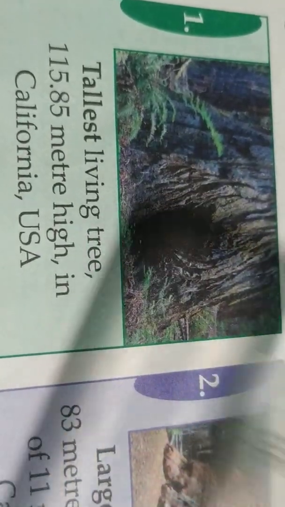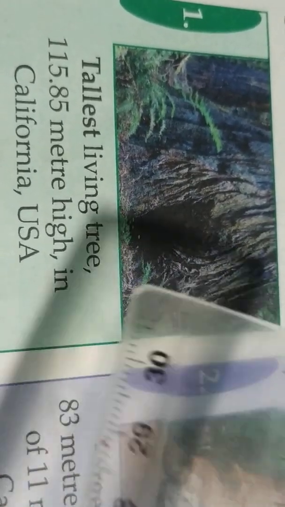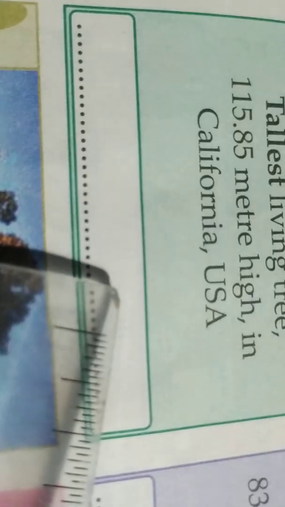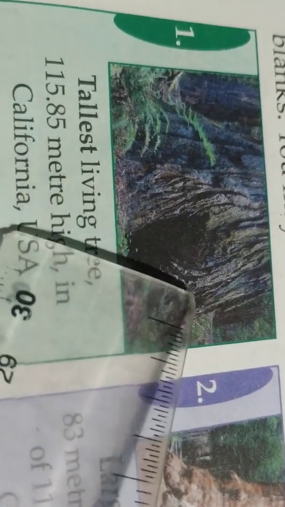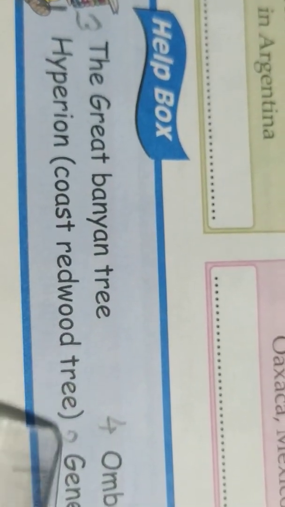This is number 1. See the picture of the tree. This is the tallest living tree, 115.85 meters high in California, USA. We will find this tree in California, USA. The name of this tree is Hyperion coast redwood tree. This is the name of this tallest living tree. Find it in California, USA. And in the help box we will find the name Hyperion coast redwood tree.